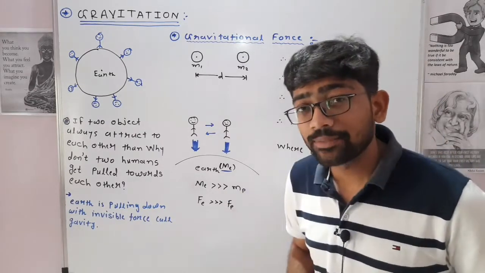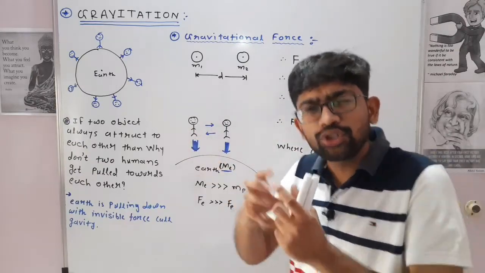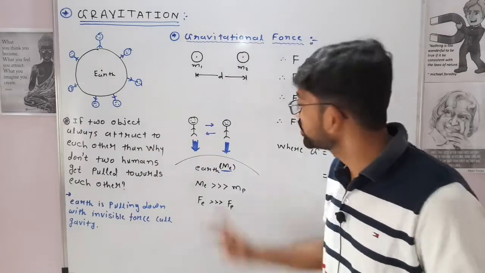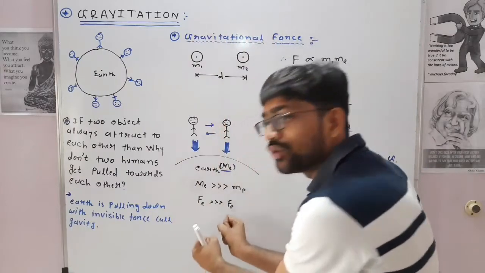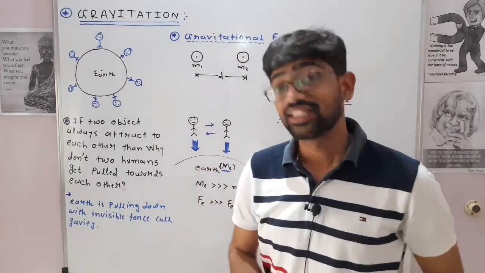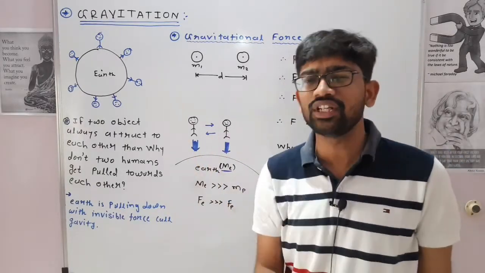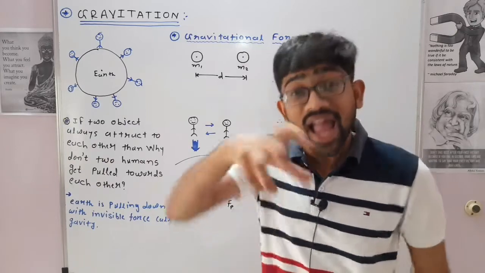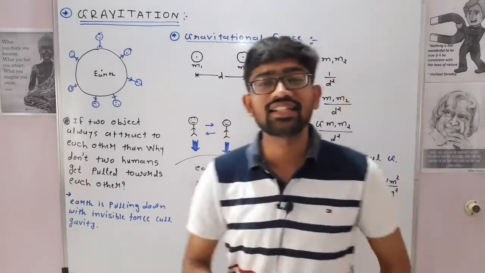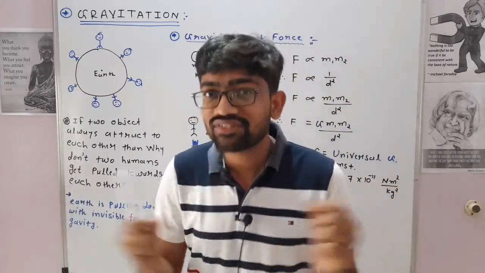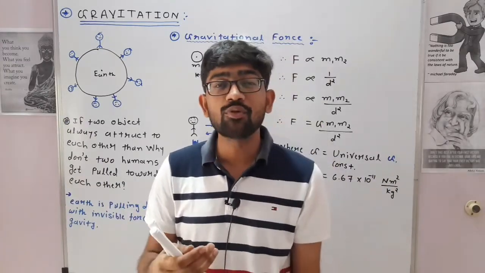So that's why the gravitational force by the earth on a person is so huge compared to the gravitational force between these two persons. That's why both persons are pulled down to earth, and do not attract each other. There is a force acting between both persons, but its value is too small, nearly zero compared to the attraction force of the earth. This is the reason why two persons do not attract each other. Both have mass but do not attract each other. They both are pulled down to earth.